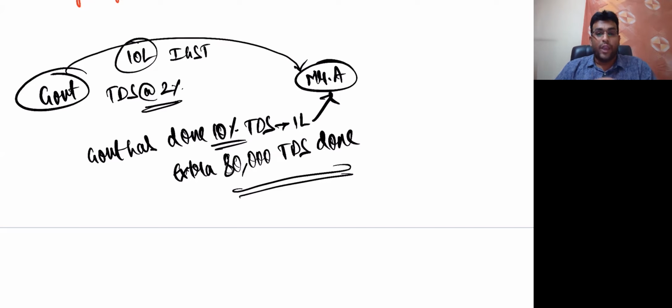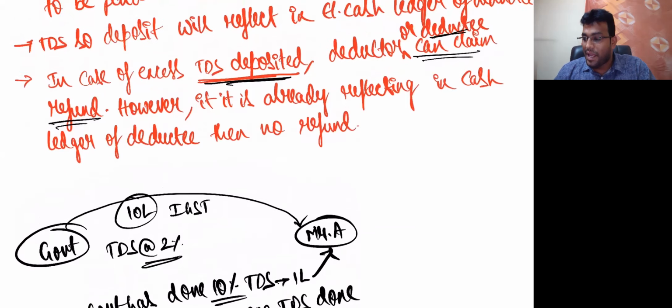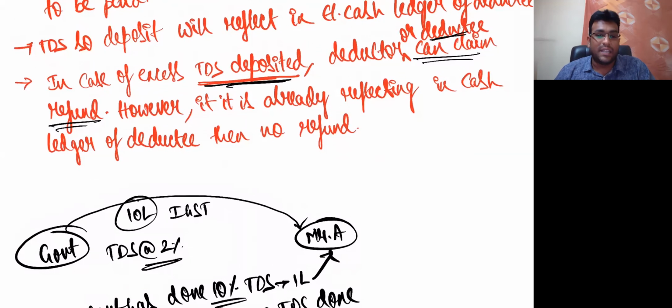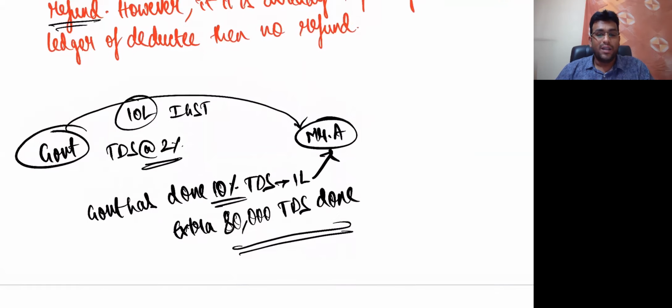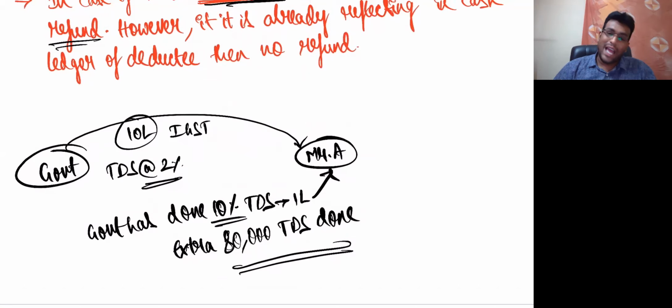So if excess TDS is done, then what will happen? Deductor or deductee, I repeat one more time, any one of them can claim refund. And the amount will go back to the particular person. However, if it's already reflecting in cash ledger, then there is no question of refund, my dear friends. Very much common sense point, obviously. Because if you take refund, and in cash ledger also the amount will be there, double you will take.